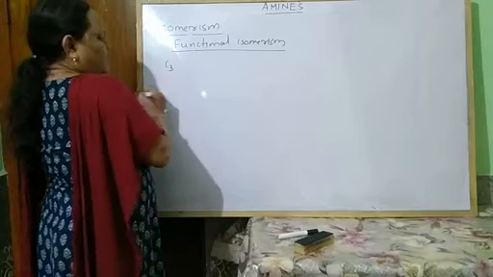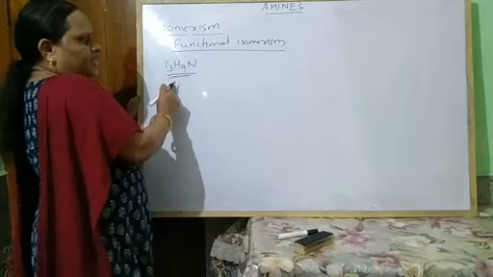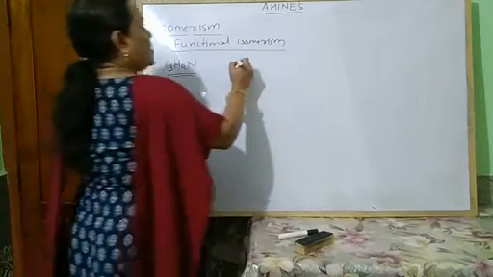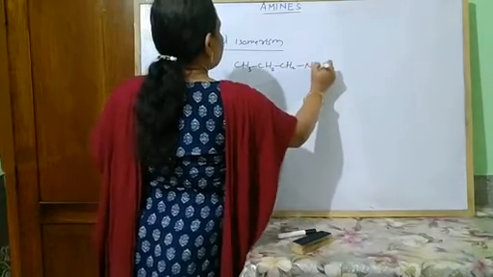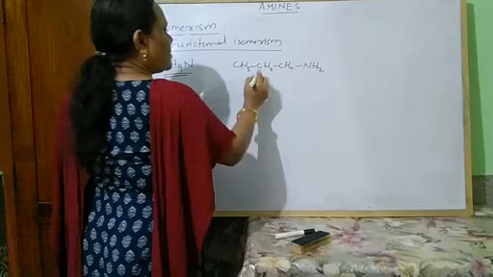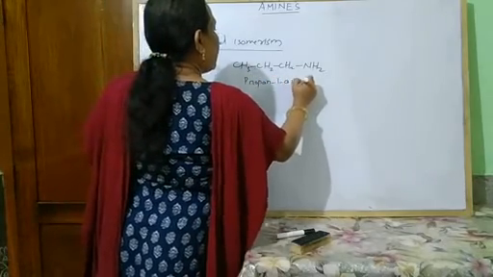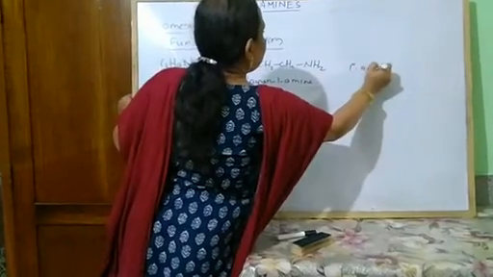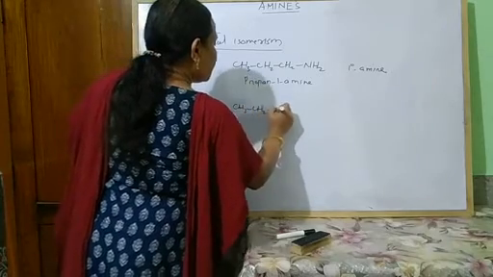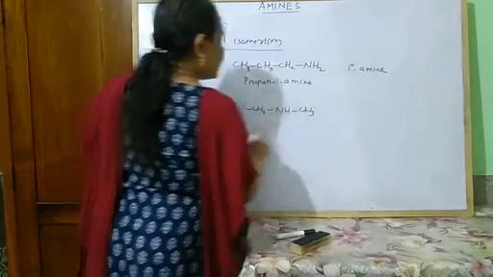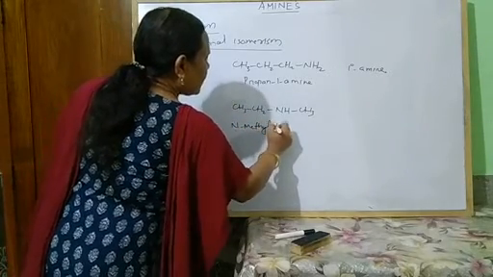Suppose I consider C3H9N. So this represents three functional isomers. Look here, CH3, CH2, CH2, NH2. So what is this? This is known as propan-1-amine. This is a primary amine. CH3, CH2, NH, CH3. What is this? N-methylethanamine.